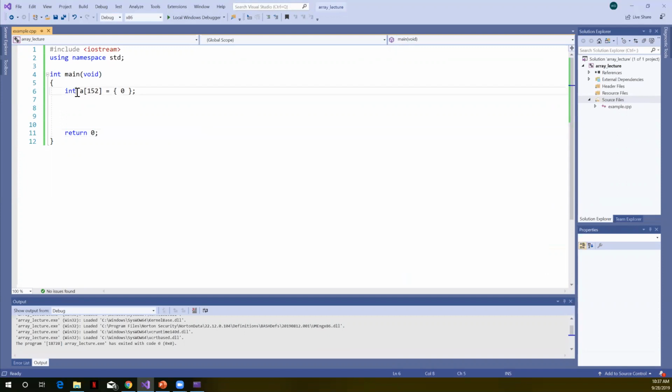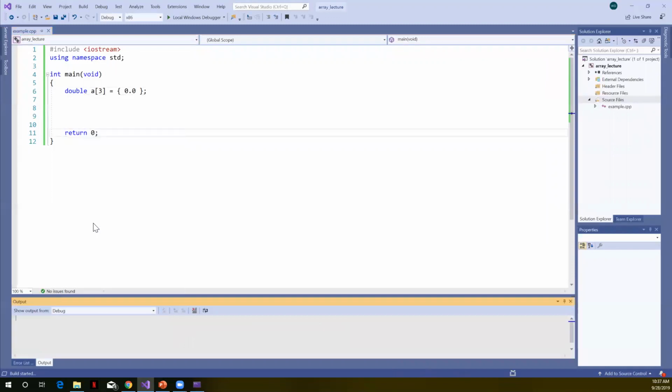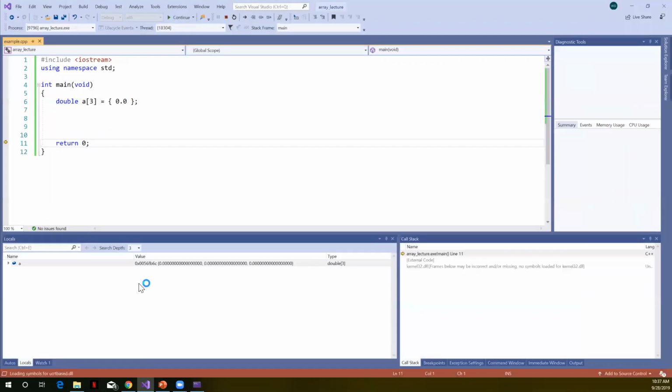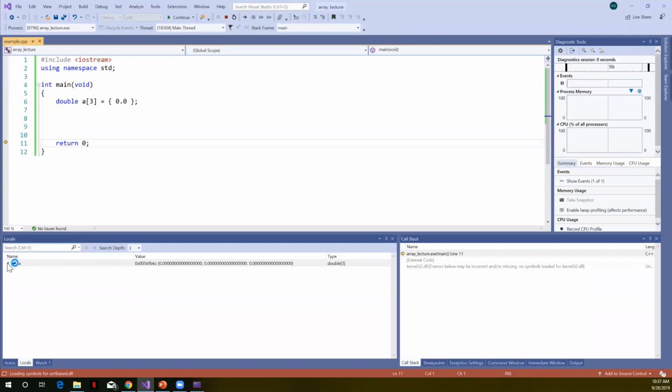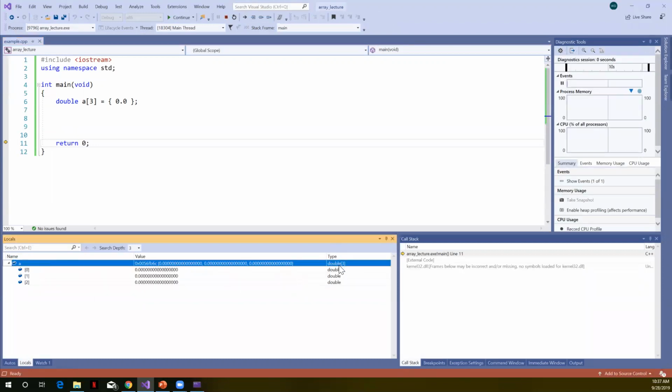Let me show you this would work if these were doubles. And let's go back to a more reasonable size. It's easier for us to see on the screen. I'll just actually pick 3. Let me use a double type constant there, so I match my data type. Run to the cursor, so we rebuild. And you can see now in memory, I have an array of doubles of size 3. Each individual element is of type double, and they're all initialized to 0.